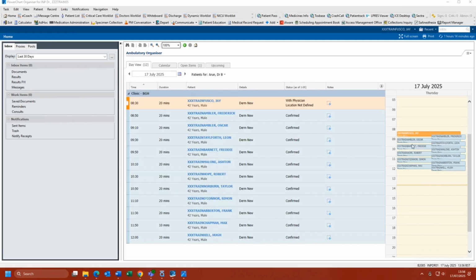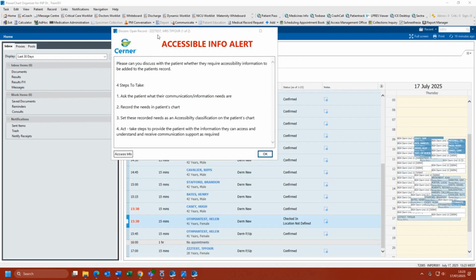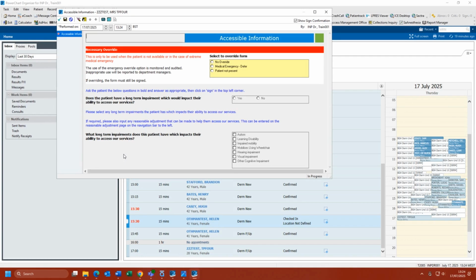We can now access the patient's record to start the consultation. Click the patient's name to access the record. The Accessible Information alert will appear if this hasn't previously been completed. This is now a statutory requirement and must be completed for all patients. Click the Access Info button.